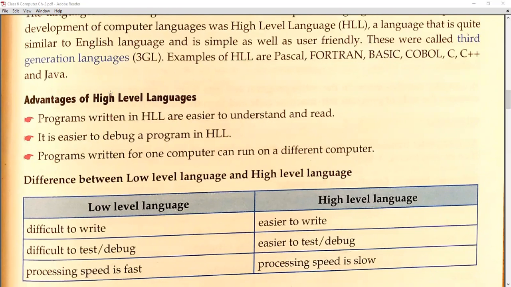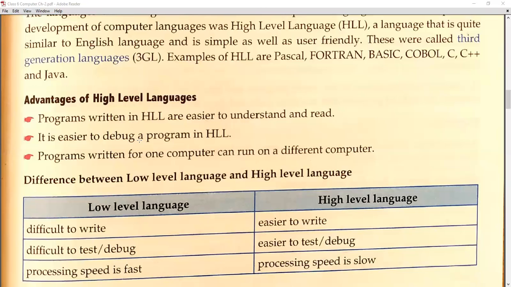There is a very interesting term called debug. Debug means finding errors. Just like we as teachers do in your notebook: whenever you make any kind of vocabulary mistake, spelling mistake, sentence mistake, or logical mistake, we just circle that thing.